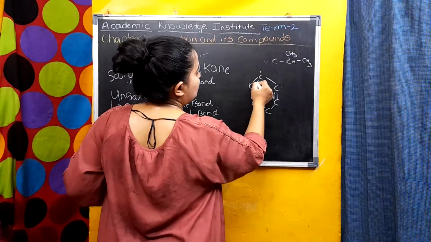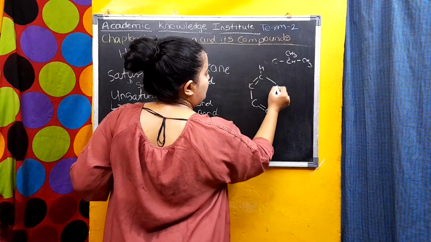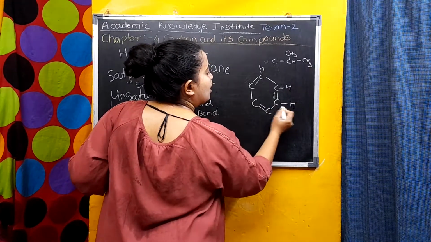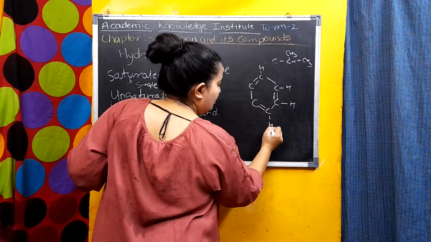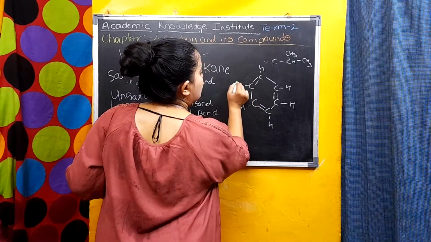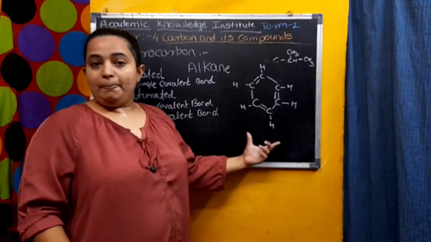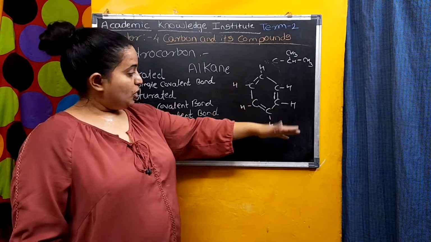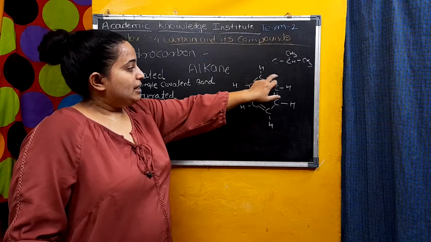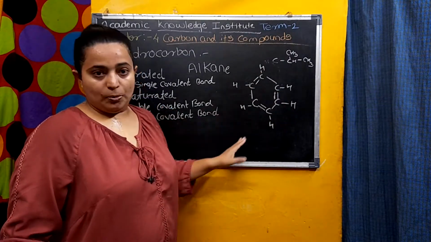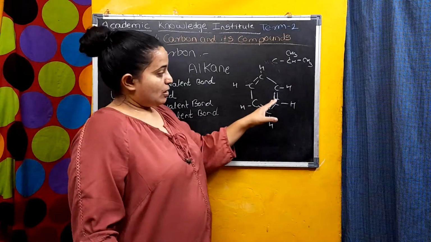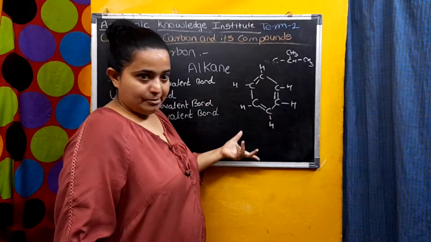So that's why, 1, 2, 3, 4, and this is 4. And then this is hydrogen. Then it will become benzene. We will not call it cyclohexane, because here there is a double bond on alternate carbon atoms, and they are in a cyclic form. Understood, student? So this is the difference between hexane, cyclohexane and benzene.